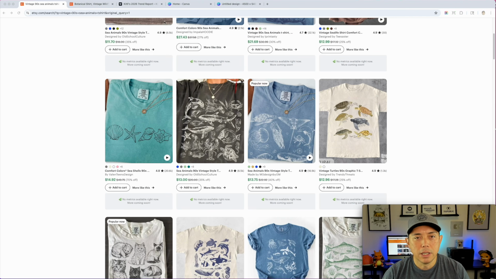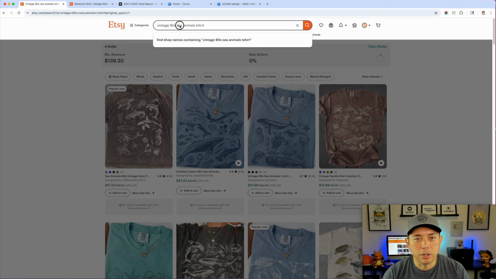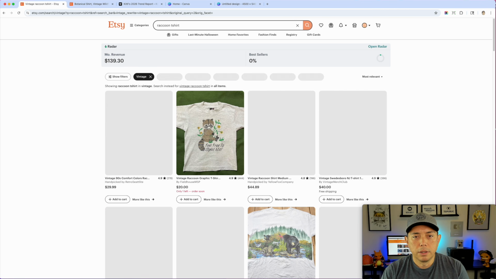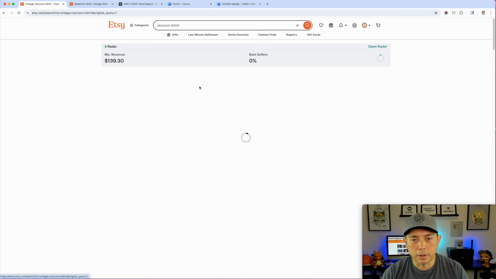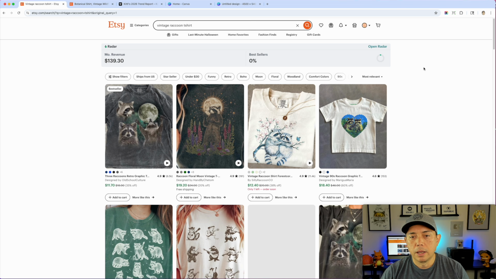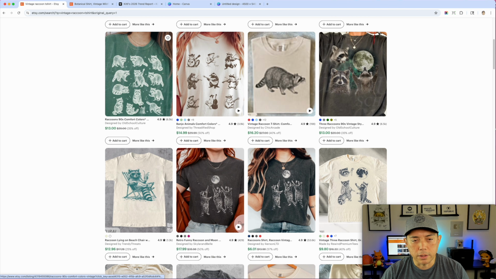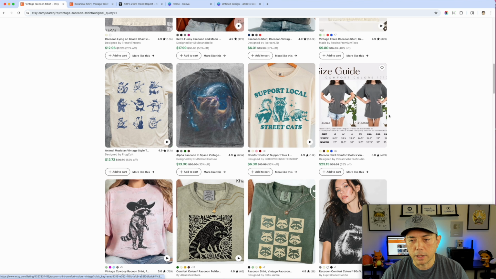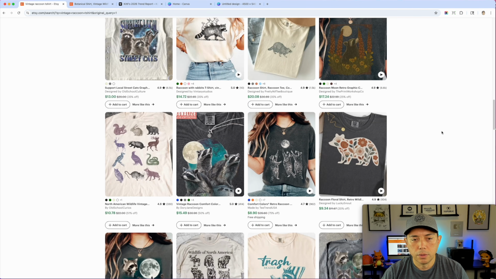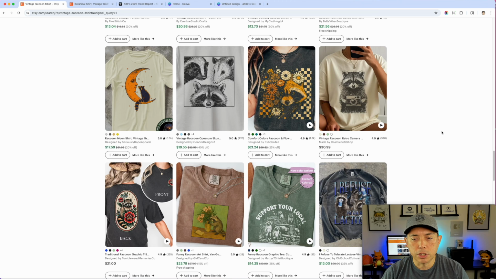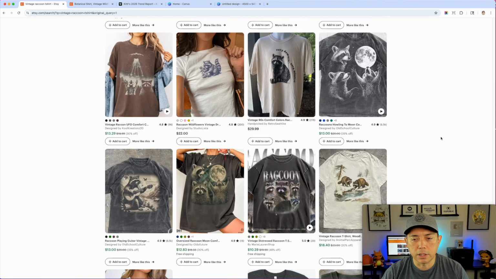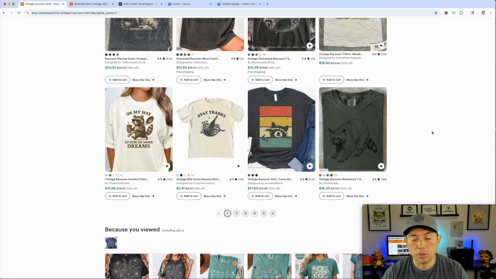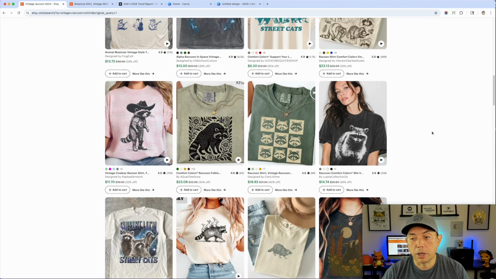So let's see if there's any vintage raccoons. Let's see. T-shirt here. And right, sometimes we got to do this. Yeah, so there are raccoons. Oh, there's one. There's another one. Okay, so two. Not as much competition, at least not the vintage illustration that we're seeing. So could be good. Raccoons are very popular right now.